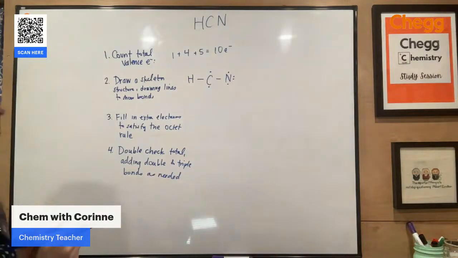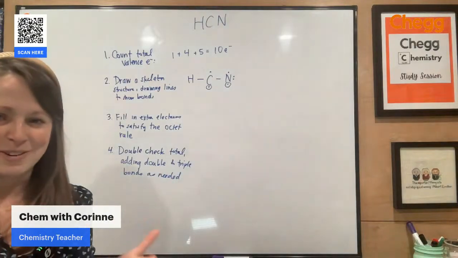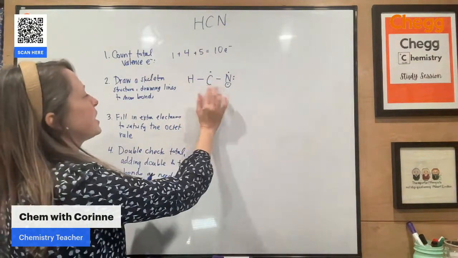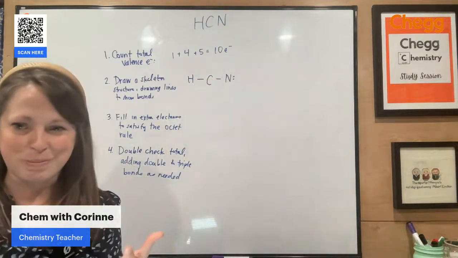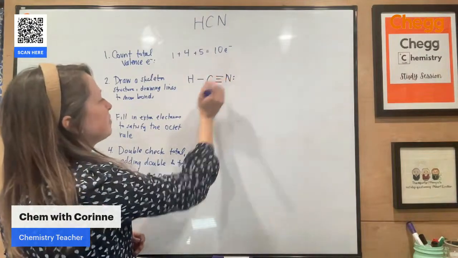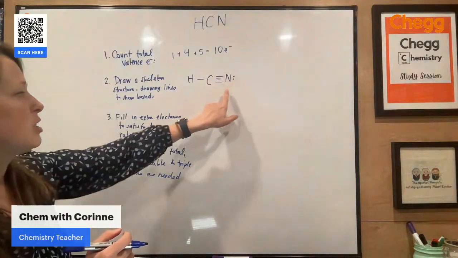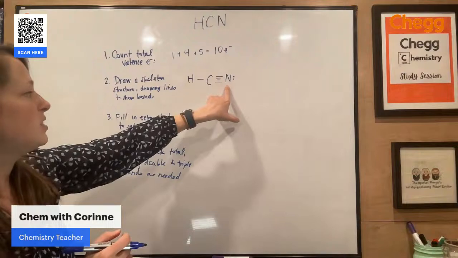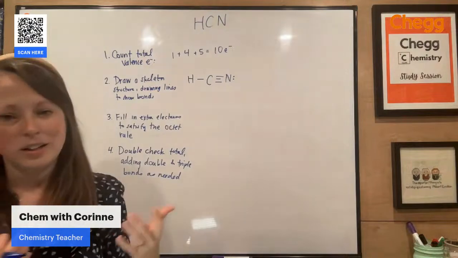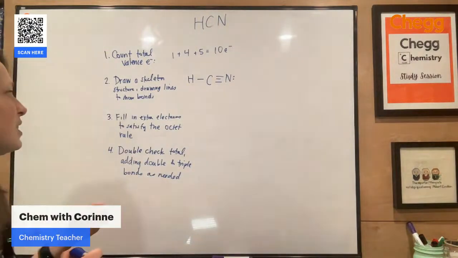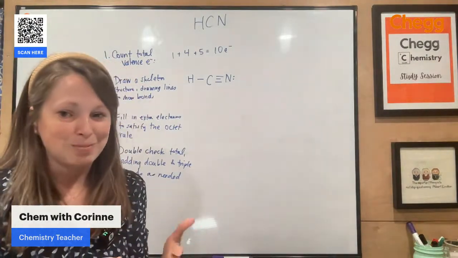So already I'm noticing, I'm like, oh, wait, what are these guys doing here by themselves? Like, they're not going to be happy with that. So this is a case where you'd look at this and you'd say, oh, wait, I am definitely going to have maybe a double. Nope, I'm going to have a triple bond with this. So now looking at this, I'm going to have it set up like this. So basically now carbon has the 4 bonds, nitrogen has 3 bonds for a total of 8 valence electrons. Carbon also has 8. So we have 2, 4, 6, 8, 10. That one checks out. All right. So that process of trying to identify where we're going to have those double and triple bonds definitely takes time, but with time you get there.